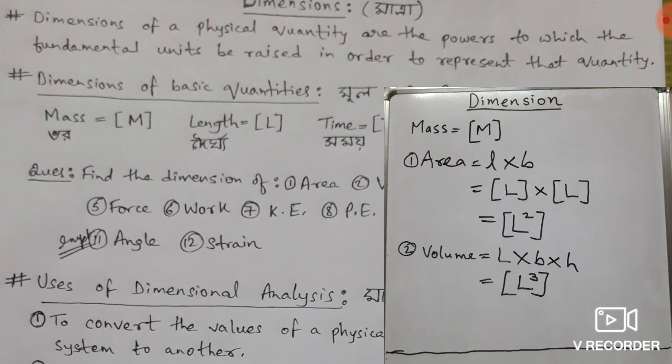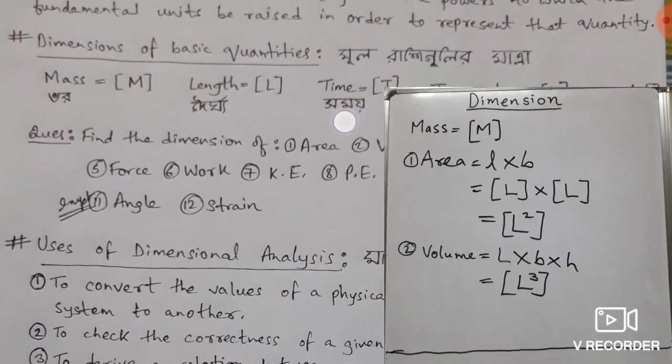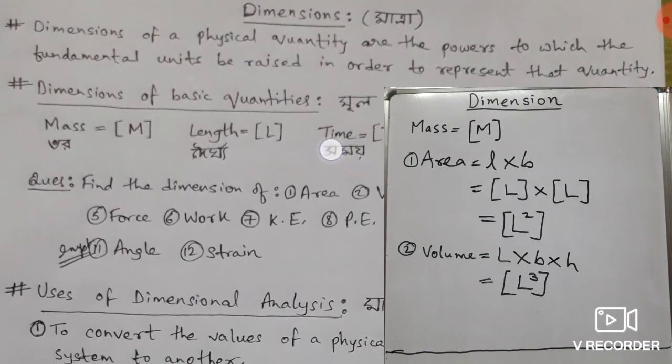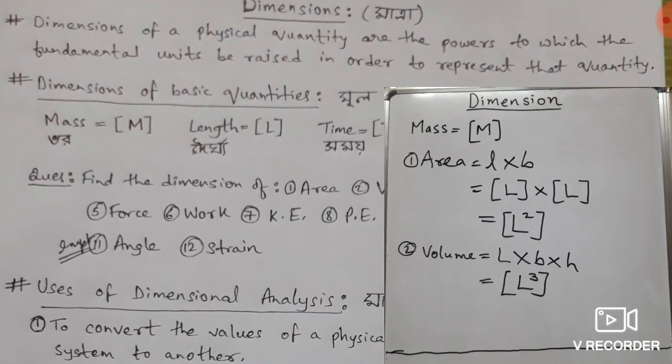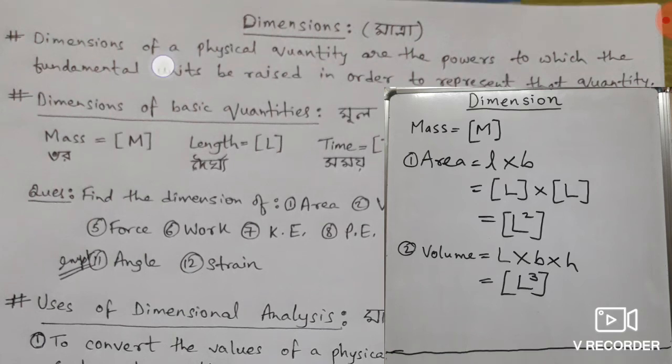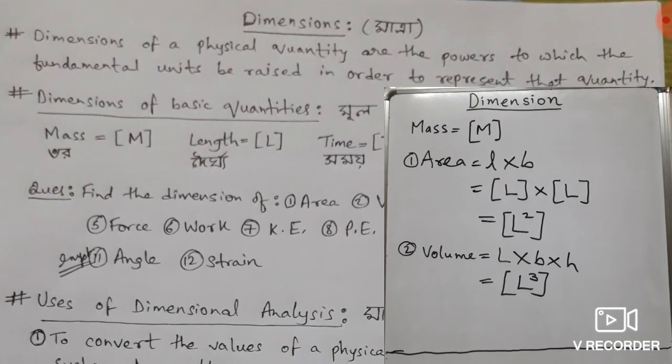The physical quantity here is area, and the fundamental units are mass, length, time. Here the fundamental unit L is raised to a power in order to represent the dimension of the physical quantity area. So from this example the definition of dimension is clear.